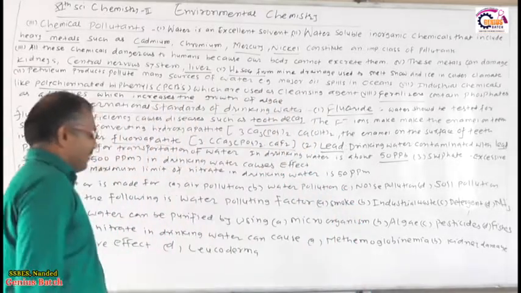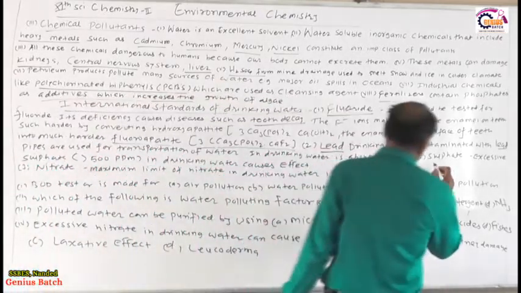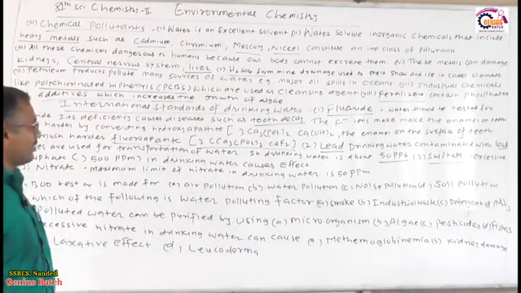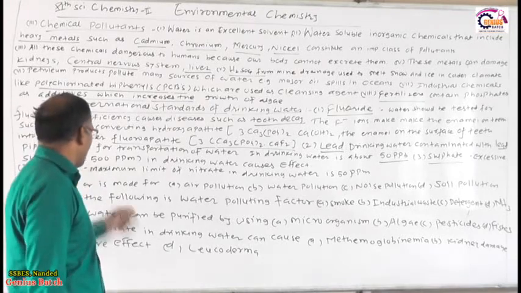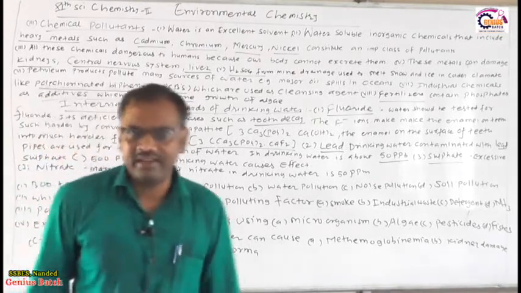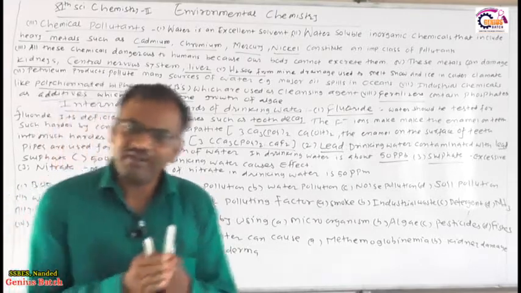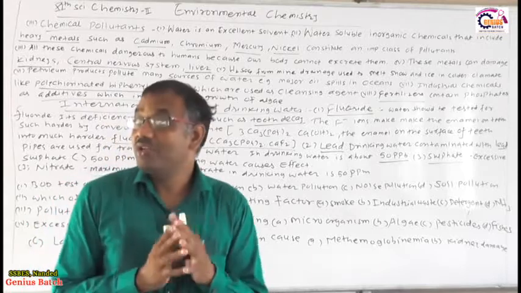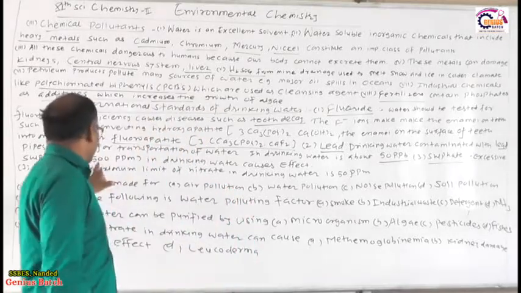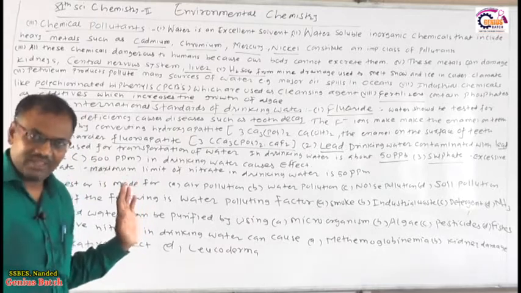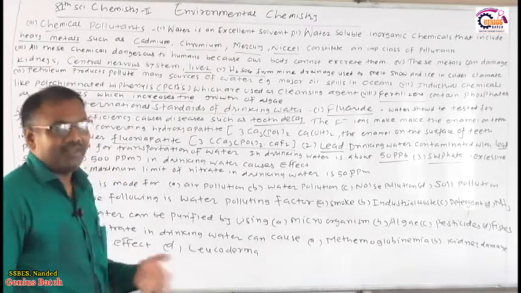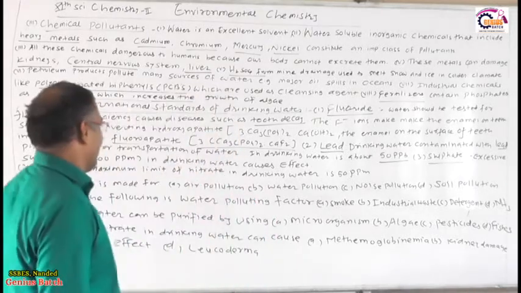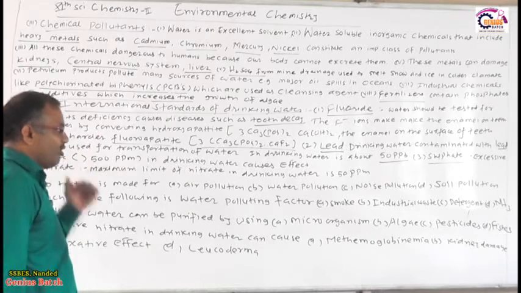Okay, so next is the sulfate. Excessive sulfate in the drinking water causes different effects, so it should not be more than 5 parts per million, 5 ppm. The sulfate should be contained in the water, but it should be less than this 5 ppm. If it is more than 5 ppm, then it will damage our body, and hence it is a pollutant and causes harmful effects.